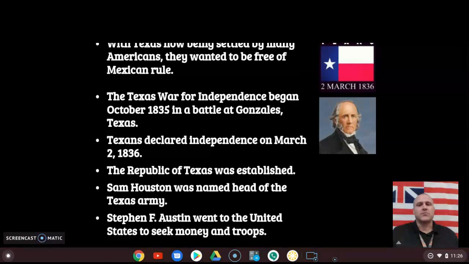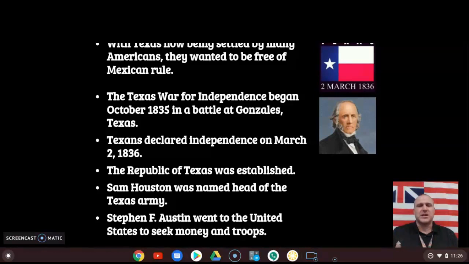So the Texas War for Independence began in October 1835 in the Battle of Gonzales, Texas. This is a battle fought by the Texas military, not the United States military, but the Texas Army, the Texas Rangers, I guess we'll call them. They declare their independence on March 2nd, 1836, and the Republic of Texas is formed.